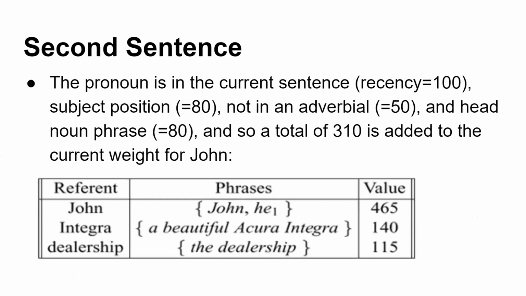So if you consider the current state, recency is 100, subject position, he is the subject, so 80, again not in an adverbial emphasis, so 50, and head noun phrase, we are talking about him, that is why 80 is added. So a total of 310 will be added to the current weight of John. So John's weight now became 465.